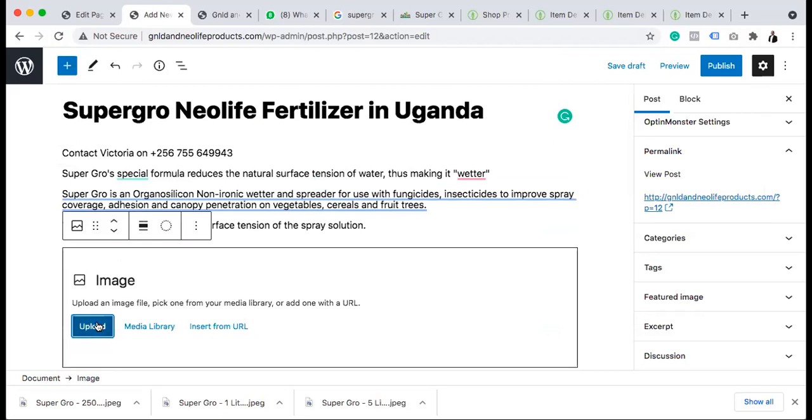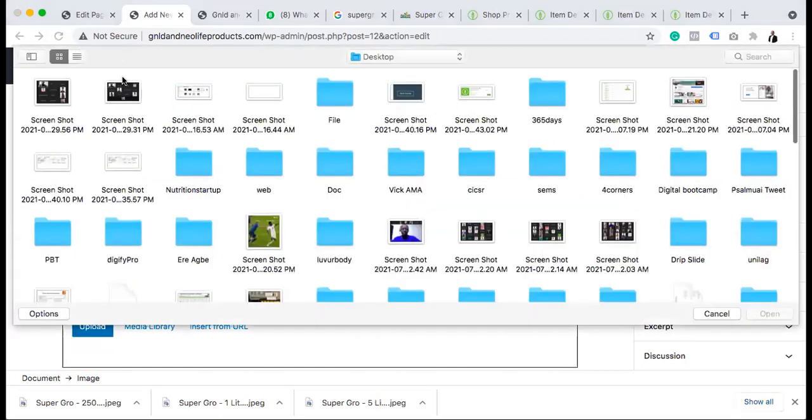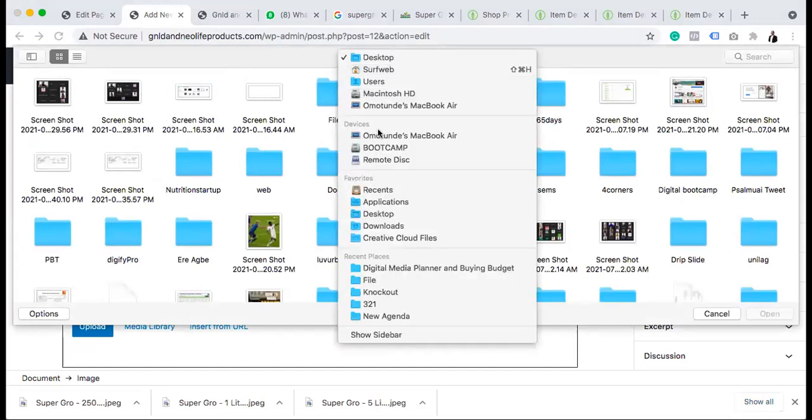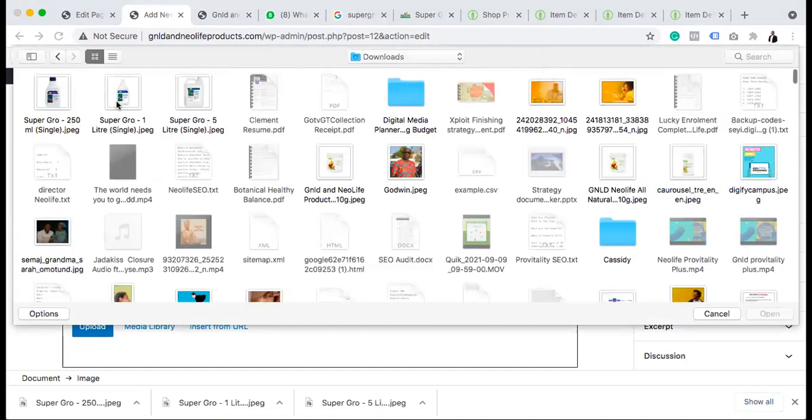So I'm trying to upload those super glue images that we downloaded, all the sizes that are available. The first one I'm going to upload is 5 liter.